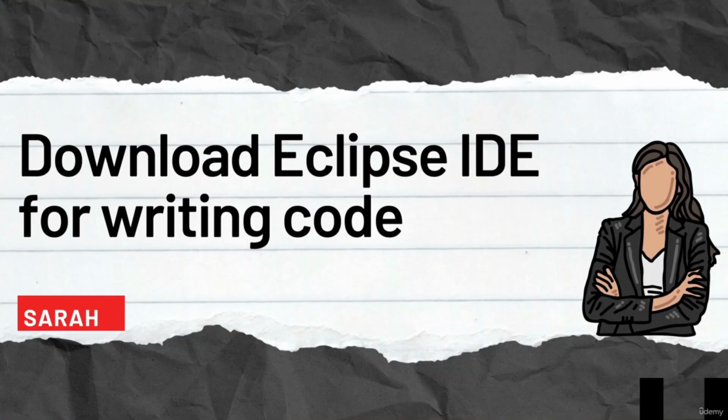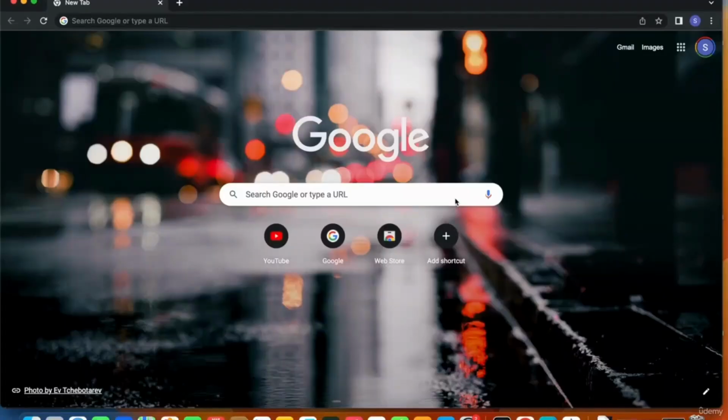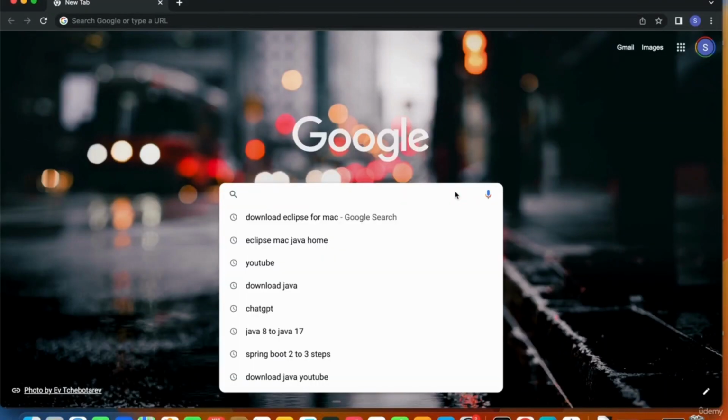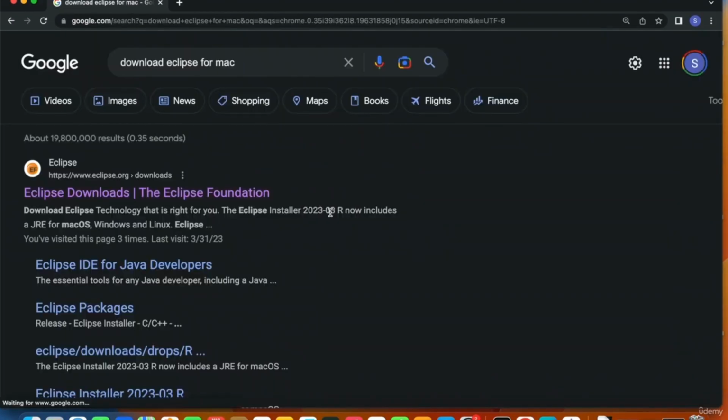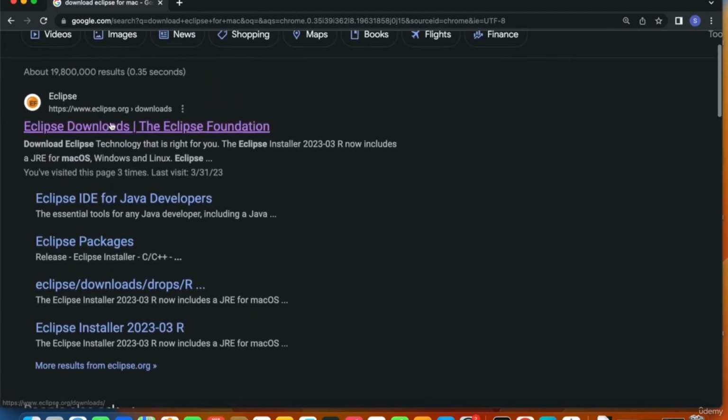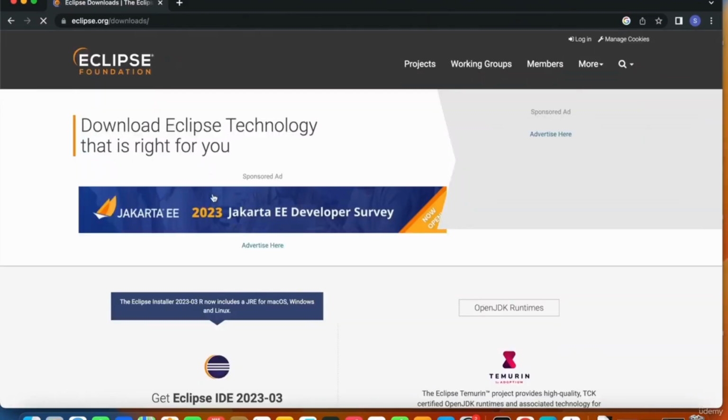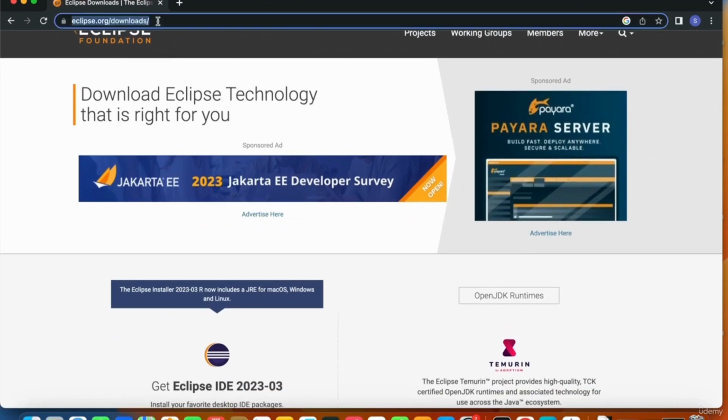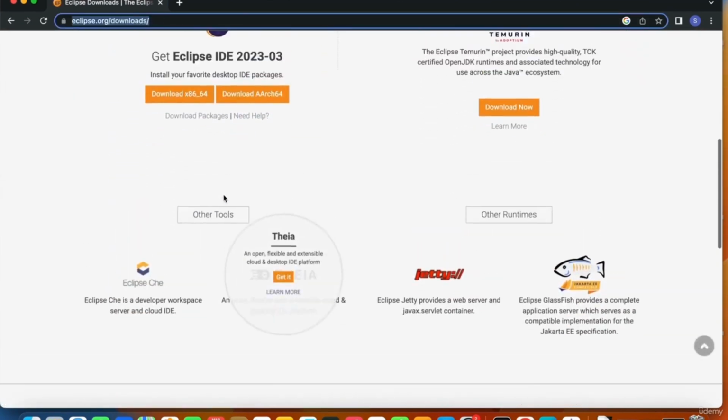Now that we successfully installed Java on our machines, we can proceed with downloading Eclipse, which is an integrated development environment where we will be writing all our Java code. We'll download Eclipse for Mac. In order to do that, go to the browser and type in download Eclipse for Mac. So this is the Eclipse website, eclipse.org. Let's go and click there. Eclipse.org/downloads is the URL.